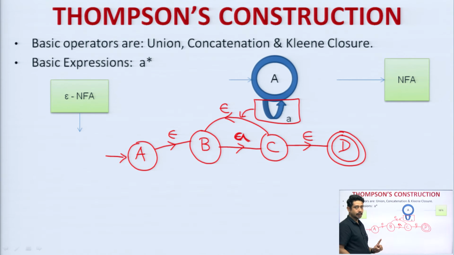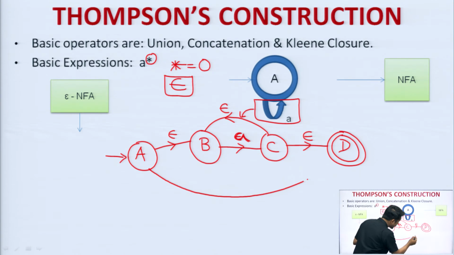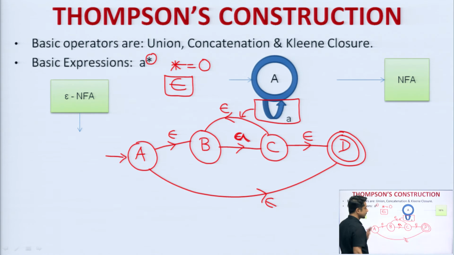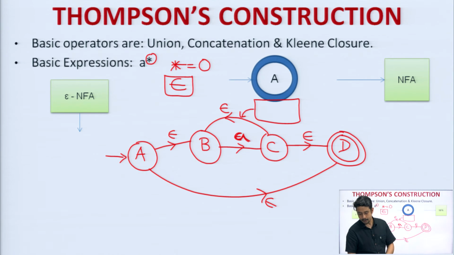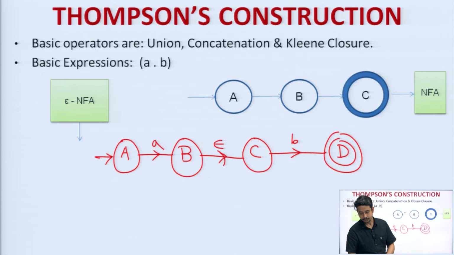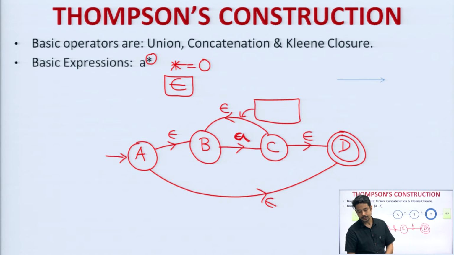One more thing: this is nothing but a loop, like A to the power Kleene closure. So, if the Kleene closure is equal to 0, then the language will give you which string? Epsilon. That means the initial state would be final, but I cannot take the initial state as the final. So what I will do is take an epsilon transition to this final state. So this is the general representation of epsilon NFA in the case of A to the power Kleene closure. Got it? So we have tried to understand this particular concept: A plus B, then A dot B, and we have seen A to the power Kleene closure.